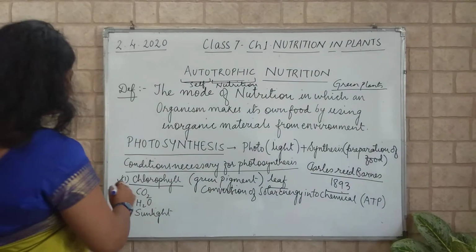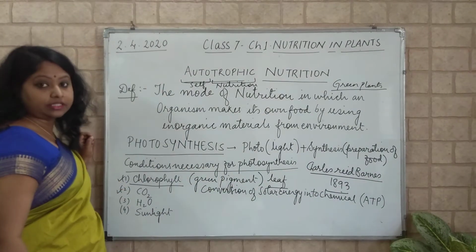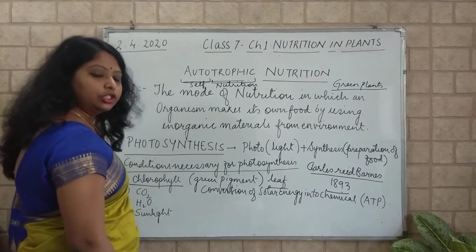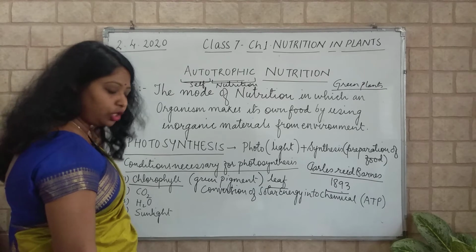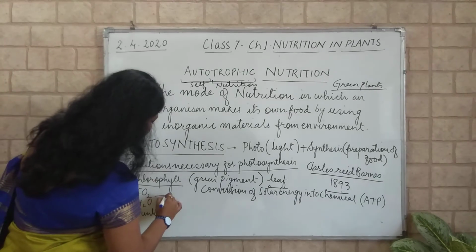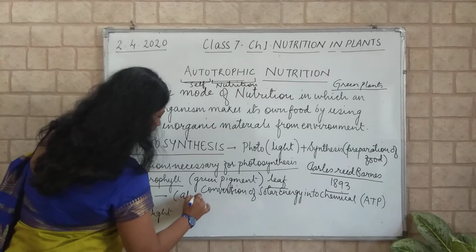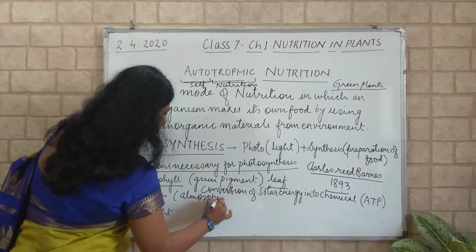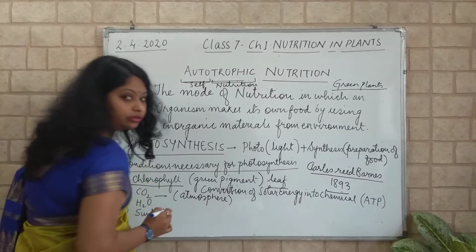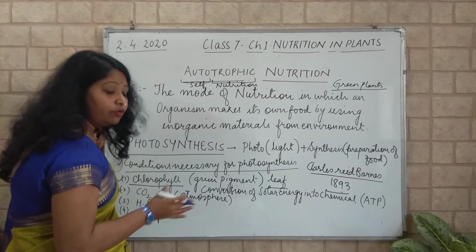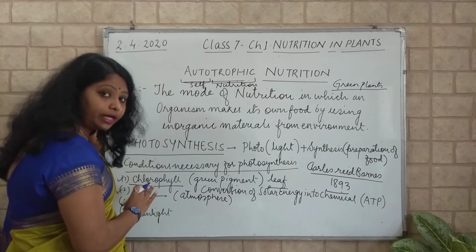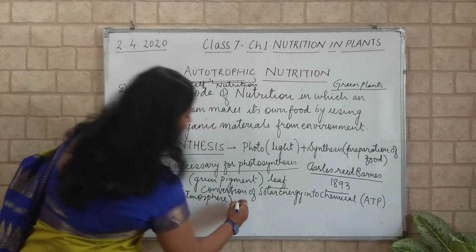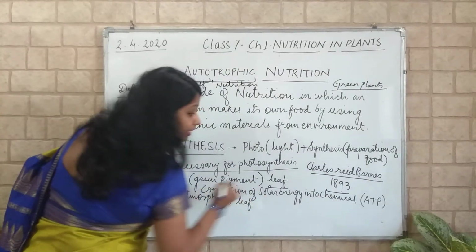Fine. Next is carbon dioxide. From where do these plants get carbon dioxide? Carbon dioxide is a gas, you all know. Plants get this carbon dioxide from the atmosphere in the form of gas. Which part of the plant will help in taking carbon dioxide? Yes, again, the leaf.